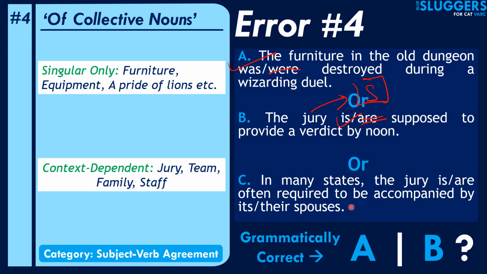That makes logical sense, and hence we can infer that the word jury here is being used in the plural sense. The context gives you evidence of that, and hence the verb that should be used here should also be plural in nature. You cannot use its; you'll have to use their spouses. So that's about collective nouns.